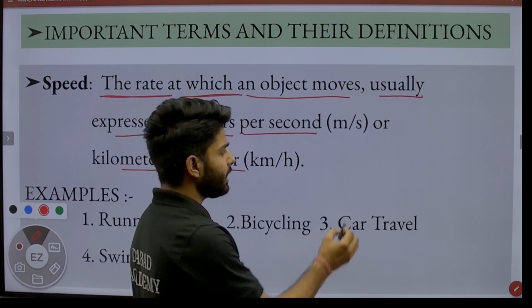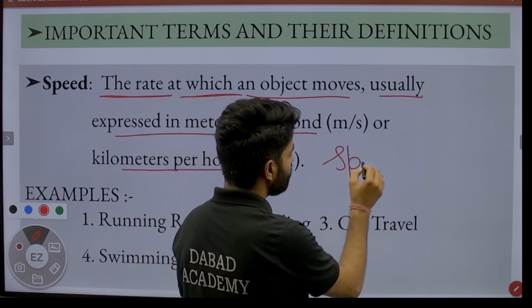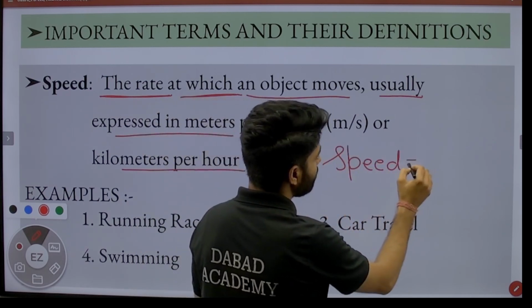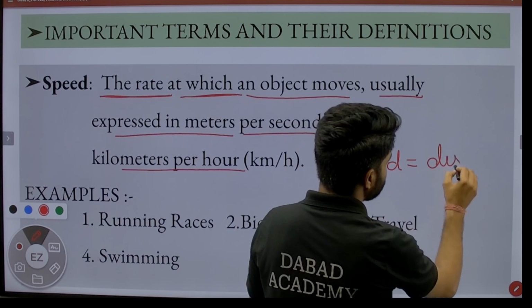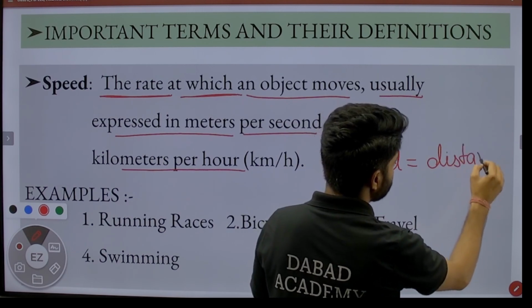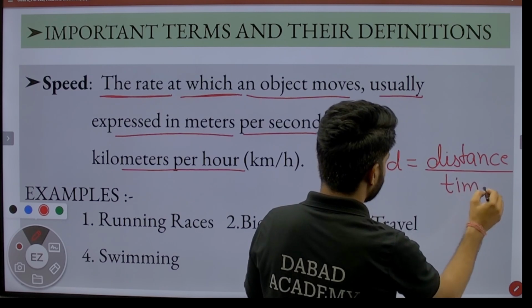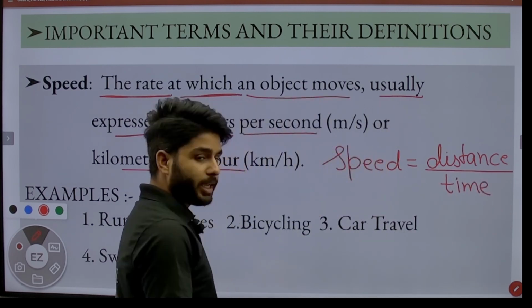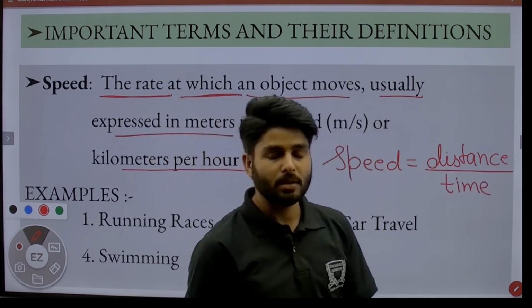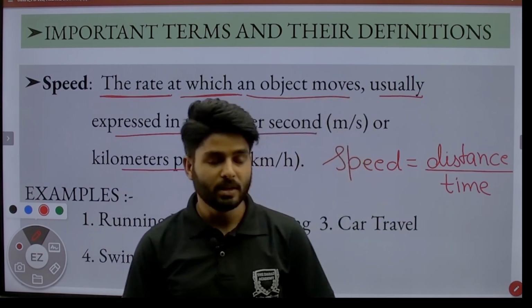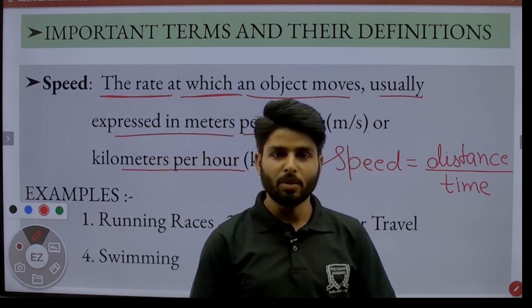We simply say speed equals distance covered by an object per unit time. For example, running a race, riding a bicycle, swimming, all are examples of speed.